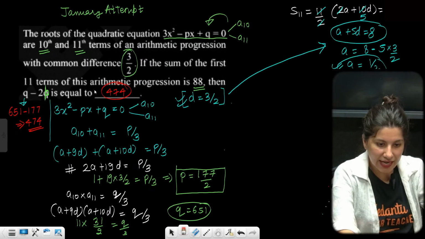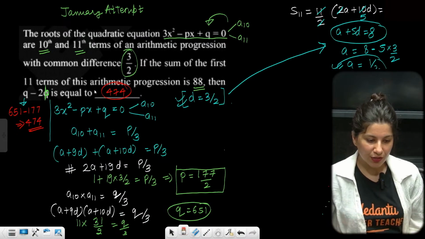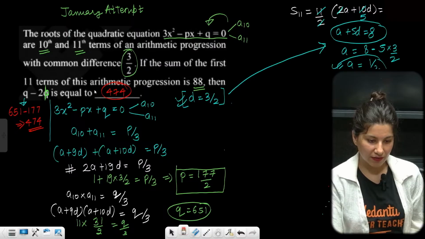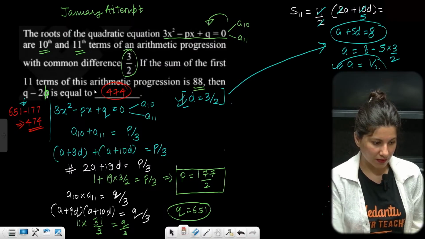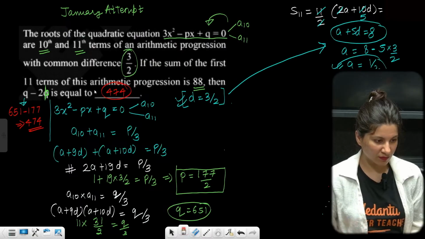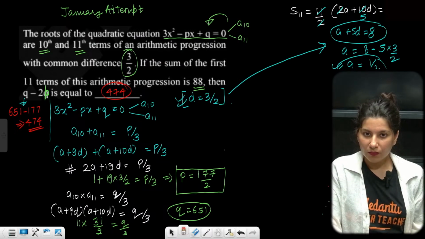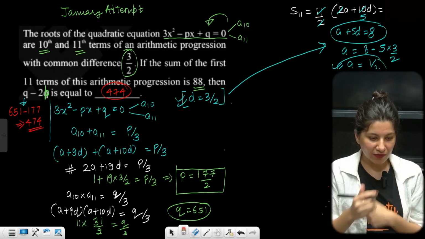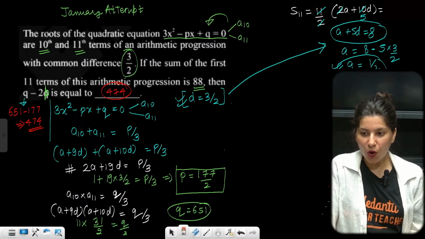Getting it, understanding it? Are you doing the calculations also with me? Yes, Adarsh? Yes? All right. Shall I move on to the next problem now? Everyone, give me a big thumbs up if I can move on to the next problem.